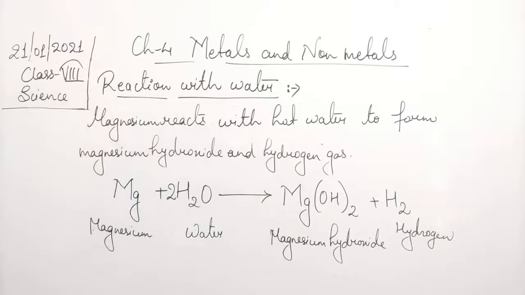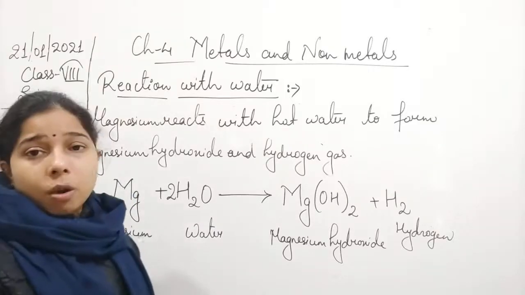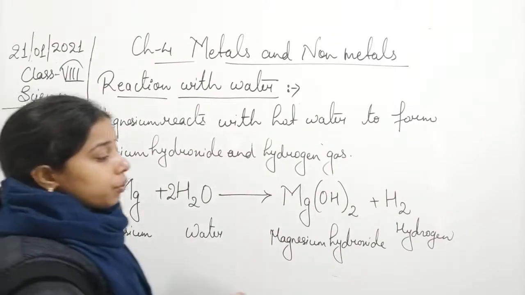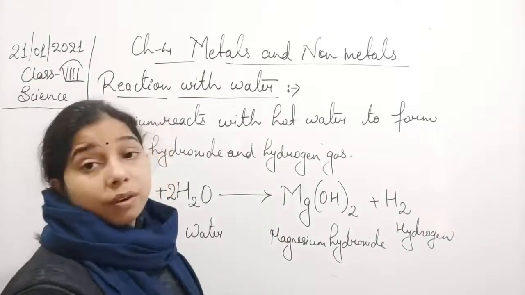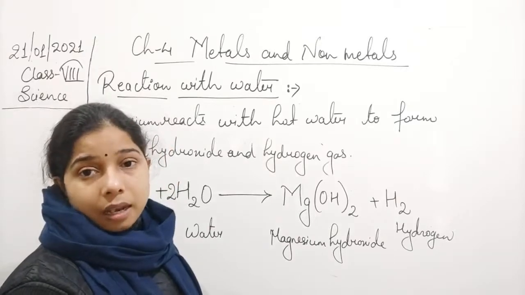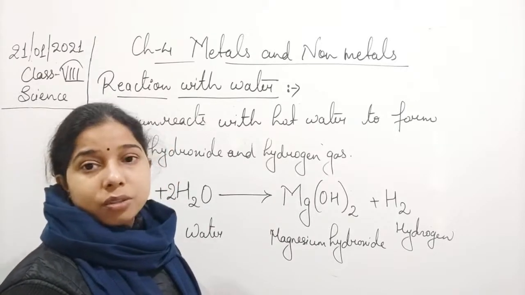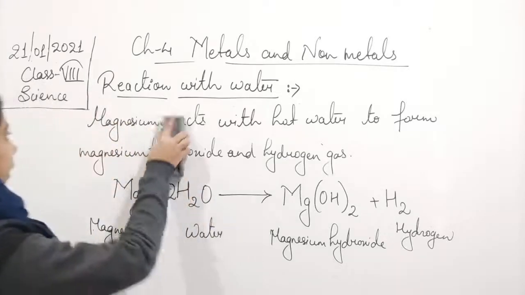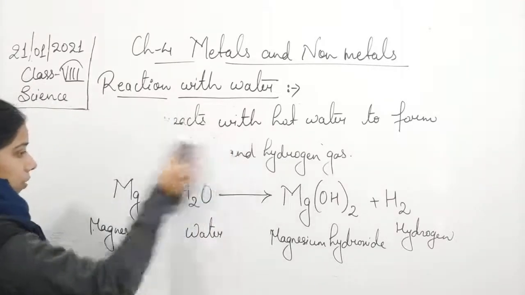to form its hydroxide. Especially if we talk about zinc, students, zinc will not form zinc hydroxide. Instead of that, it will form zinc oxide, and hydrogen gas evolves through this reaction. So we can write about zinc also.